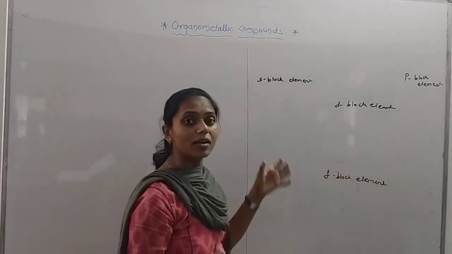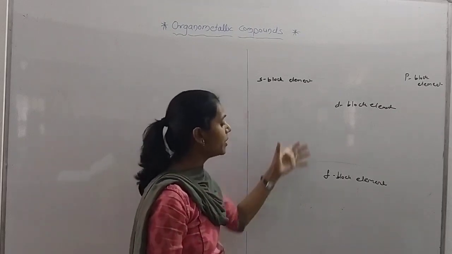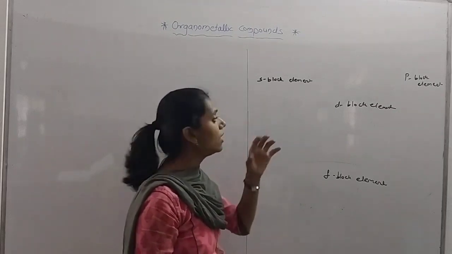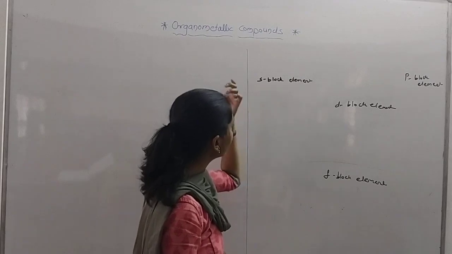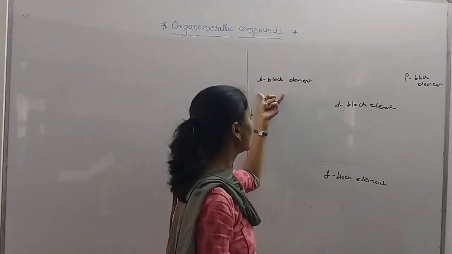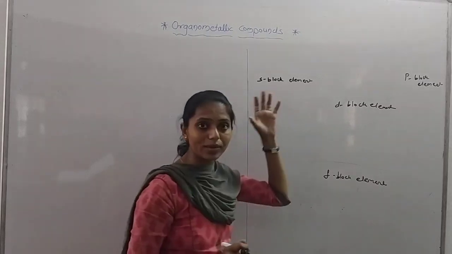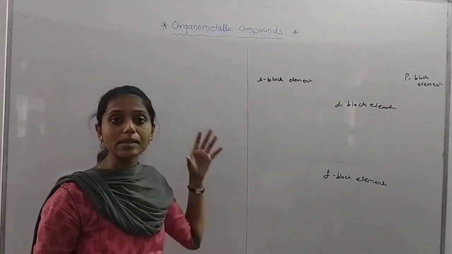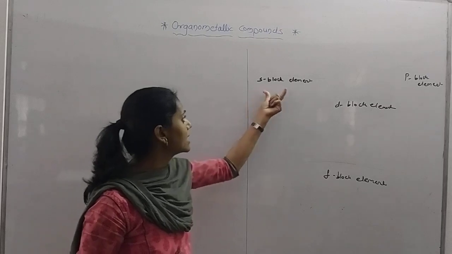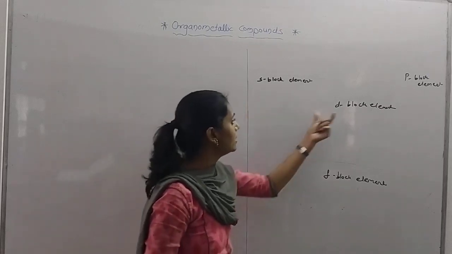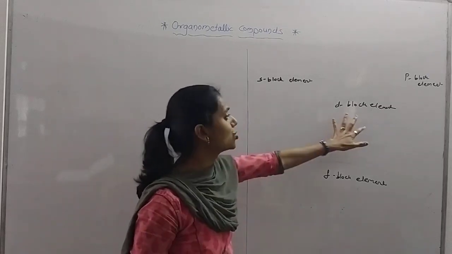In the periodic table there are metals in the S block as well as the D block. Actually, in today's chapter we discuss some metals which are present in the S block and D block, so I have mentioned only these two here.